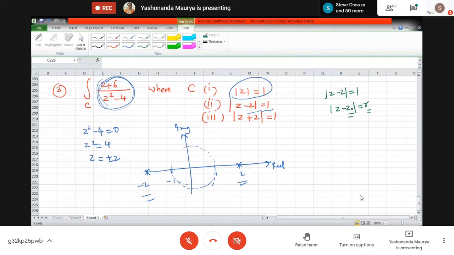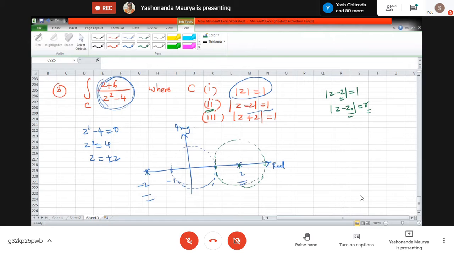Now can we draw this particular circle? Where is the center? Mark the center. The center is 2 here. And the radius is 1. So how will the circle be? Radius is 1, so it will pass through 1 and somewhere here 3. So this will be the case. Can you see this one? This is the next circle that we have in question number 2, second subpart.